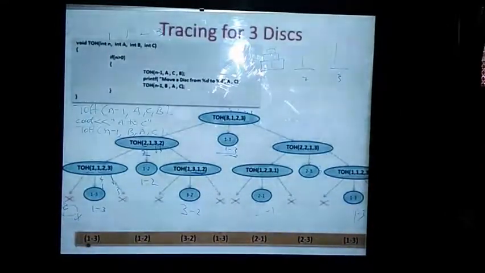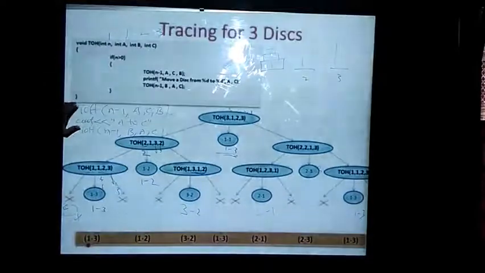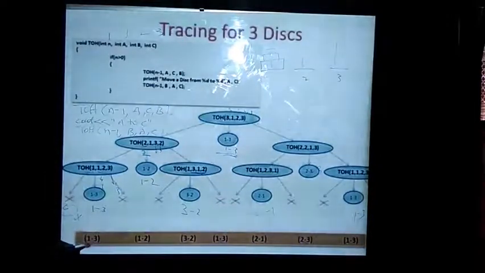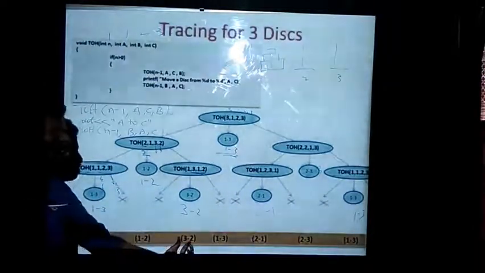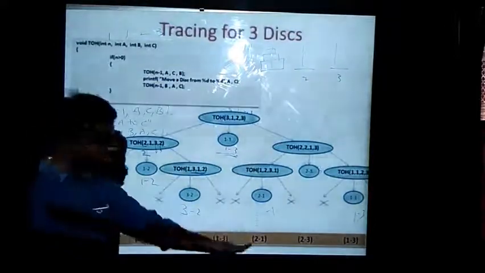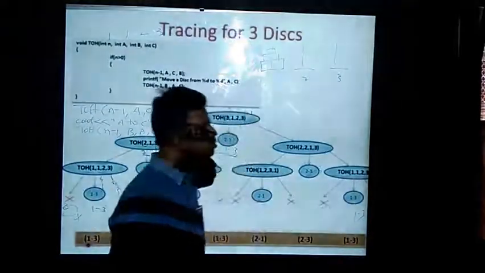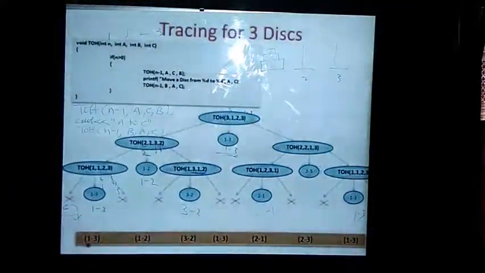In this way we will be getting the positions that we have to make a movement. So these are the 3 steps that you need to remember. See here, these are the final steps that I am getting from the logic. See, 1, 2, 3. This is the first step I have executed, and the second step 1 to 2, and the third step is 3 to 2, and then 1 to 3, and then 2 to 1, and then 2 to 3, and then 1 to 3. This is how we have executed the logic.